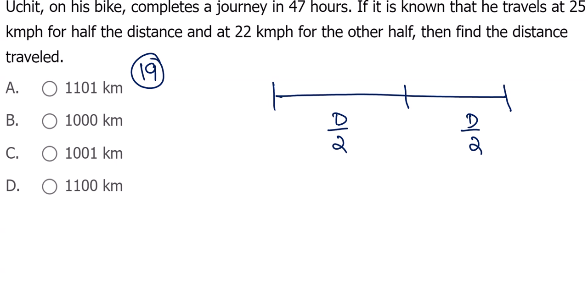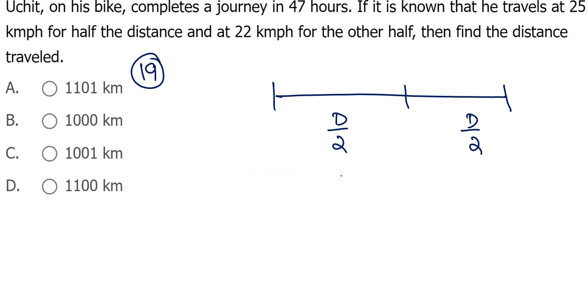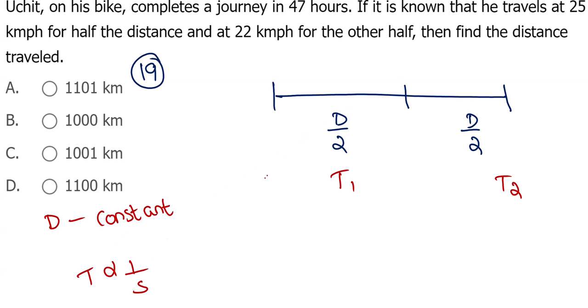So here the time taken is different. Then when distance is constant, time and speed are inversely proportional. Here the speeds are 25 and 22. Now the timing will be first 22 hours, next one 25 hours. Speeds are 25 and 22, inversely proportional. So that's the scenario.